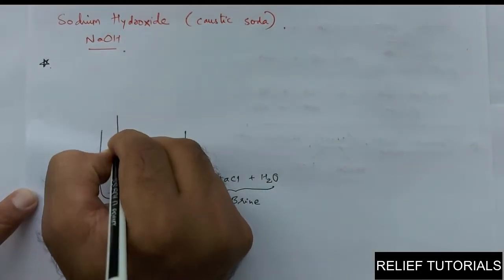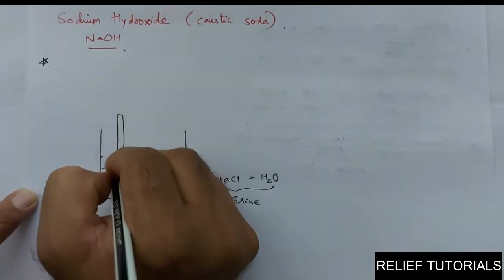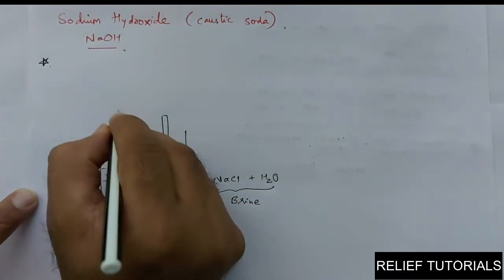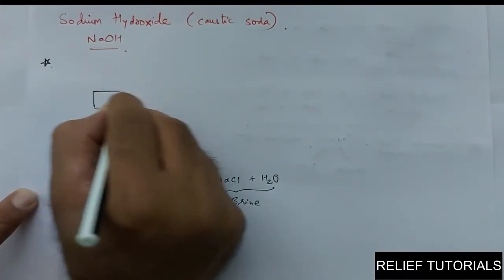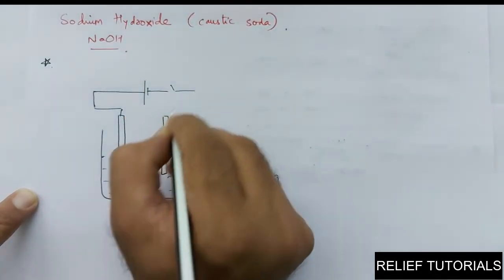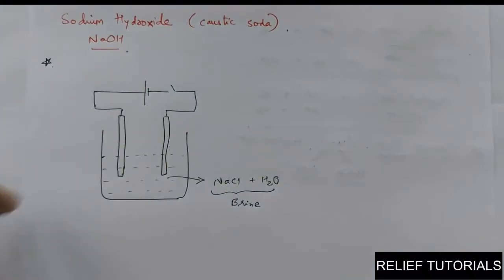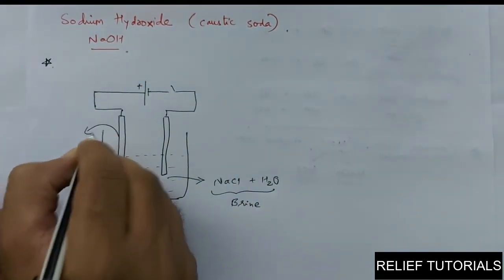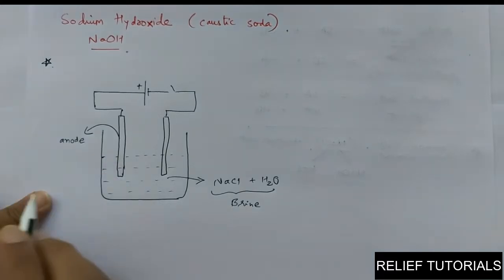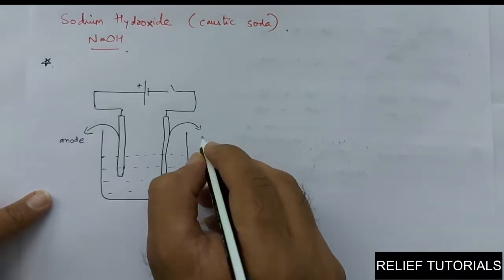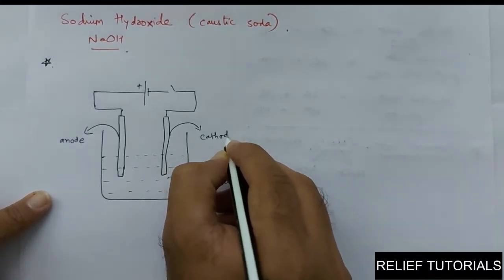Now, when we pass electricity, let us say these are the two electrodes. The rod which is connected to the positive pole of the battery is called anode, and the rod which is connected to the negative pole of the battery is called cathode.